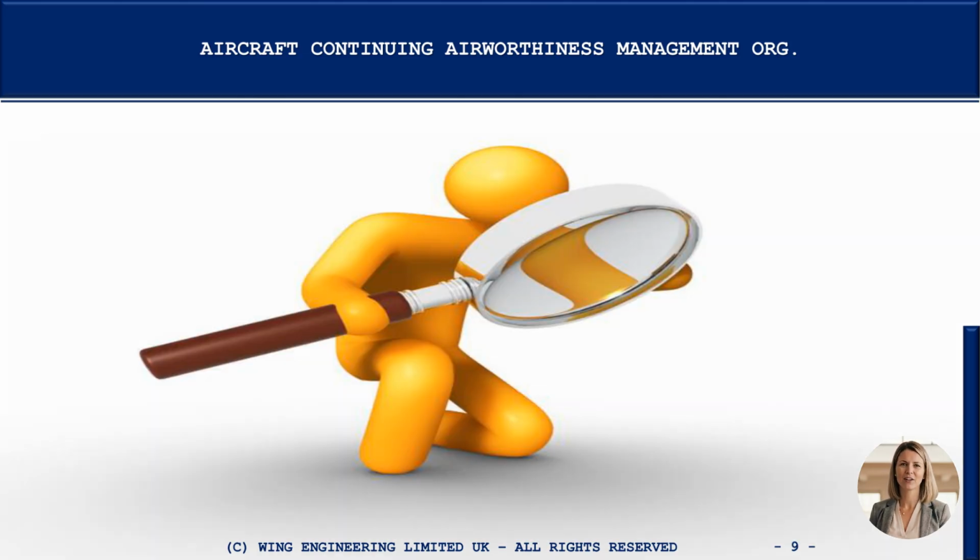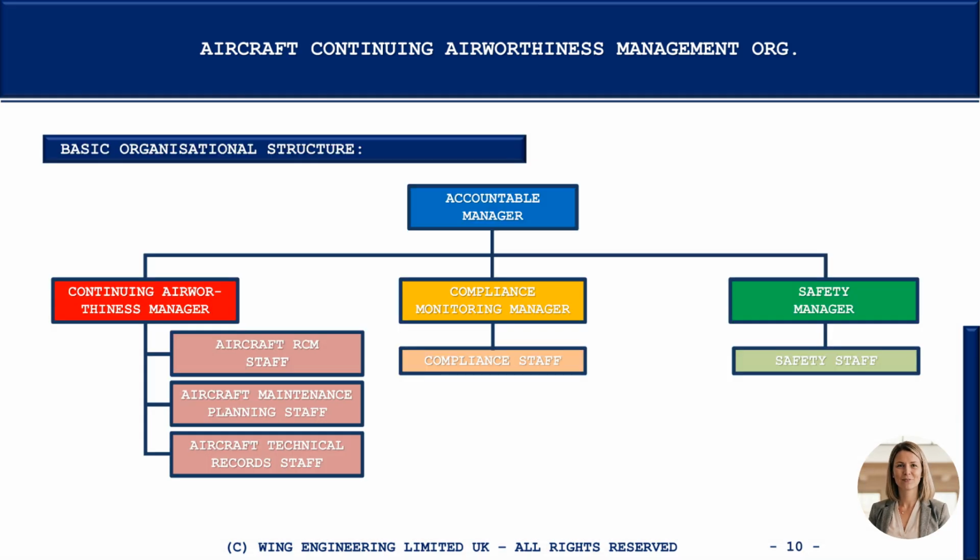How do the key functional areas translate into the basic organizational structure? This schematic diagram represents the translation of the key functional areas into the basic organizational structure. Let's work our way through the diagram from the right to the left. The safety manager is responsible for the execution of the safety management function.